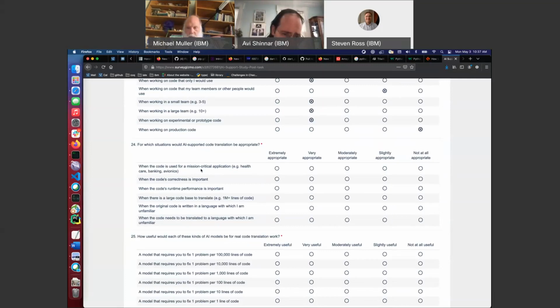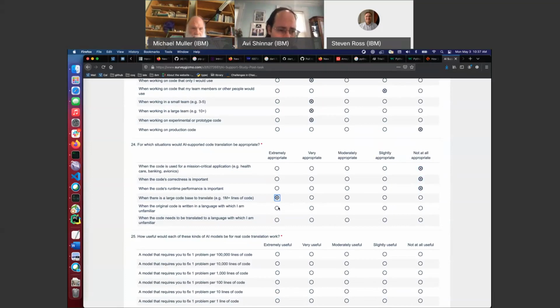When code is used for a mission critical application, oh my God, no. That's not a comment on your system particularly. When code correctness is important, not at all. Runtime. In that case, probably really helpful to give a framework. And if it's a million lines of code, what's a few more bugs? It already has enough of them.